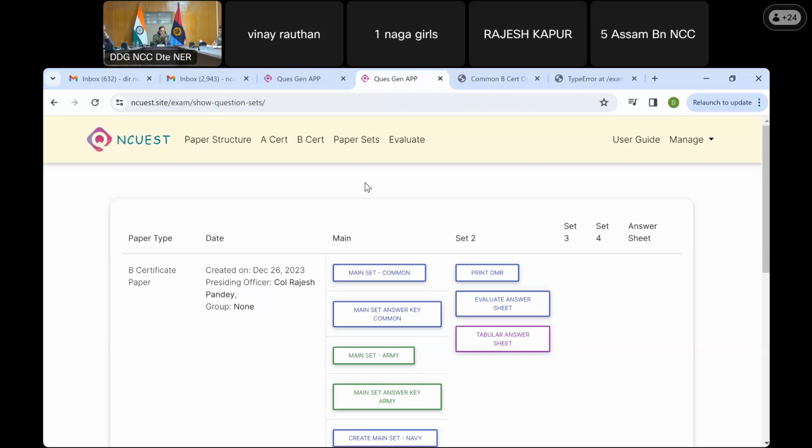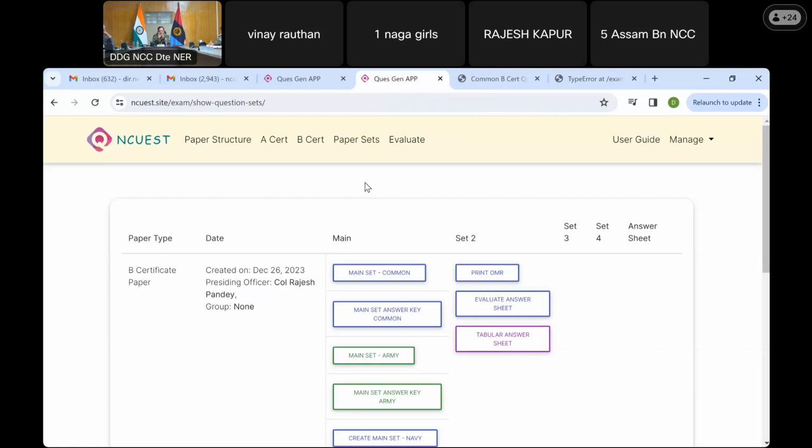All those who are a member of this B certificate exam should be online tomorrow, so that once the common paper is done, we will give you the login ID and password, so that you can generate your own respective service papers. And then I, as the presiding officer, will do the rest.